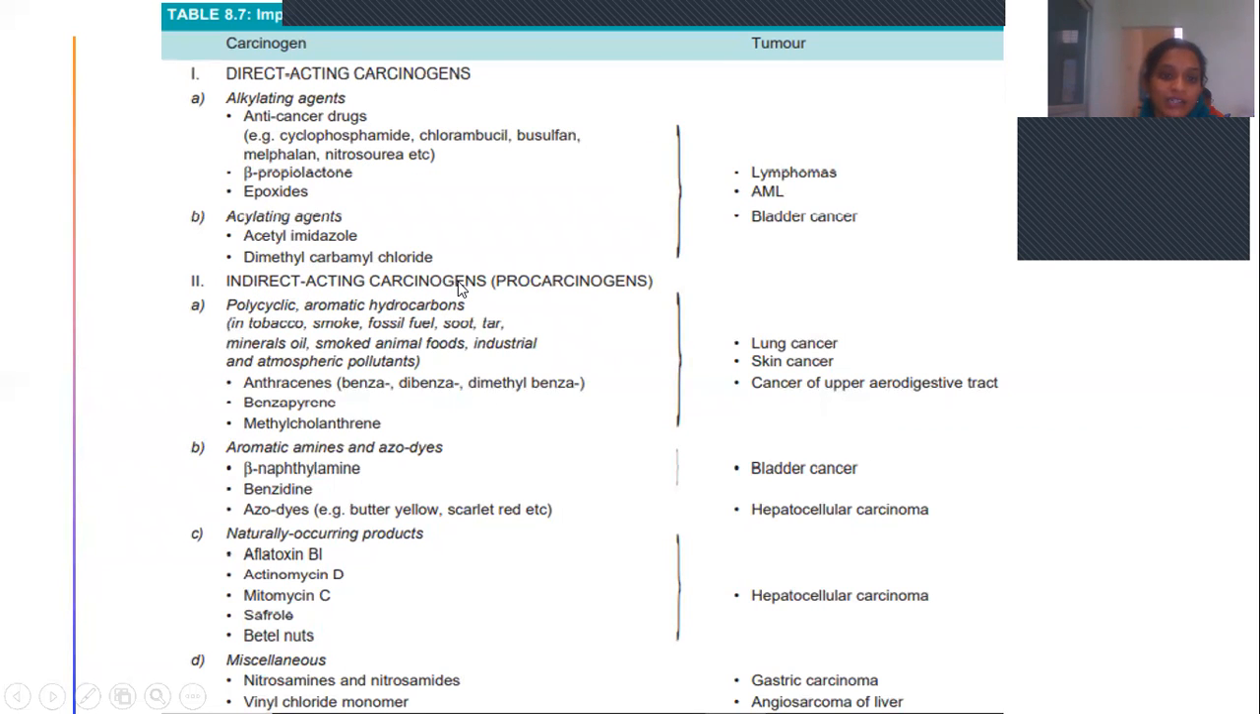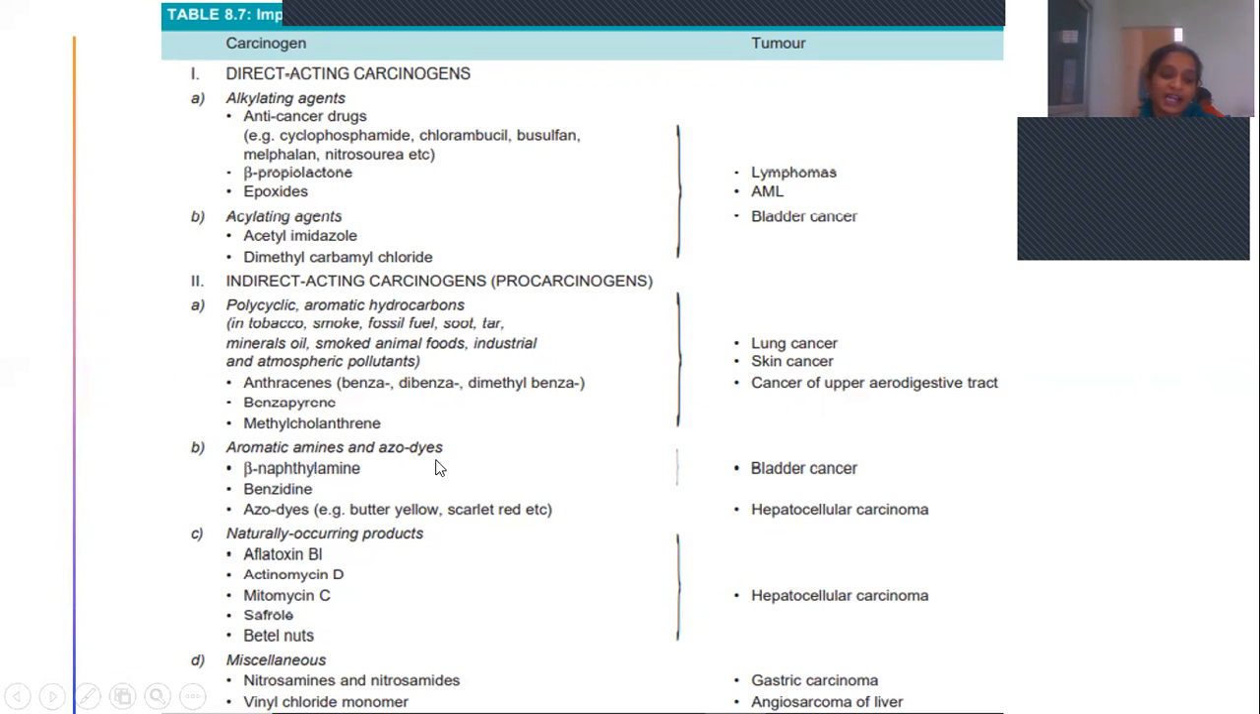And indirect acting carcinogens include polycyclic aromatic hydrocarbons like tobacco smoke, fossil fuel, soot, tar, mineral oils, smoked animal foods, industrial and atmospheric pollutants, and anthracenes like benzanthracene, dibenzanthracene, dimethylbenzanthracene, methylcholanthrene. So these are the indirect acting carcinogens. That means they undergo certain metabolic reactions. These cause lung cancer, skin cancer, and cancer of the upper aerodigestive tract.